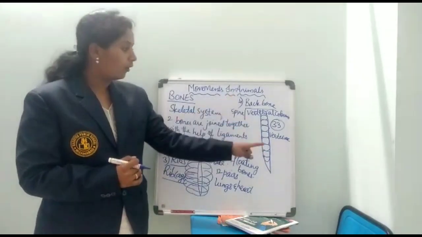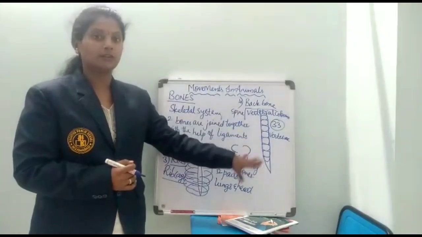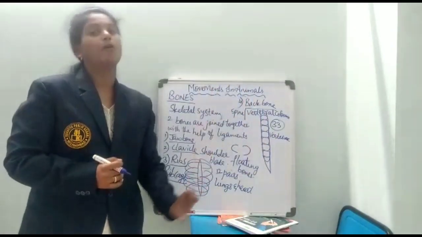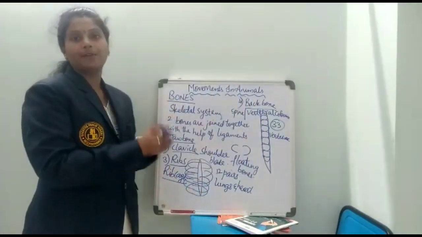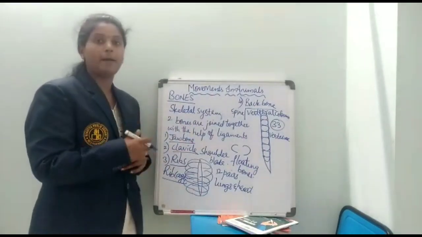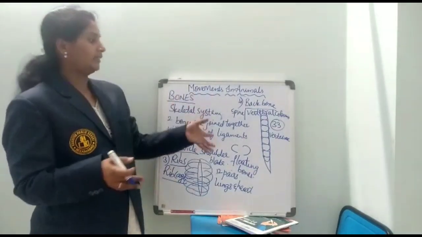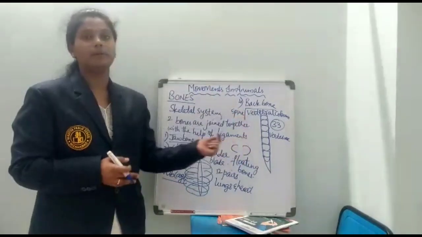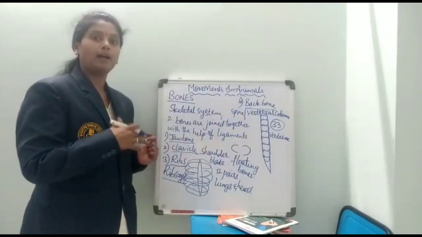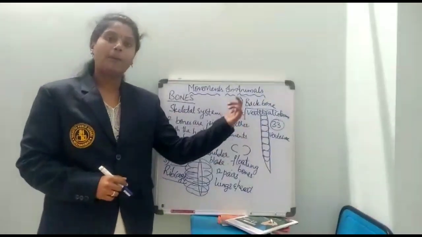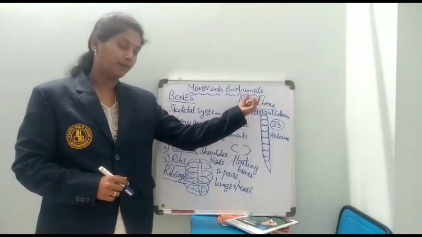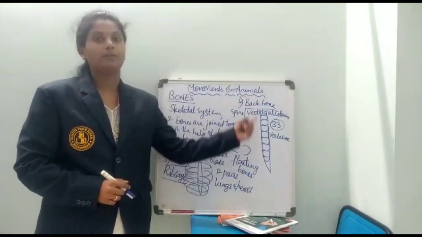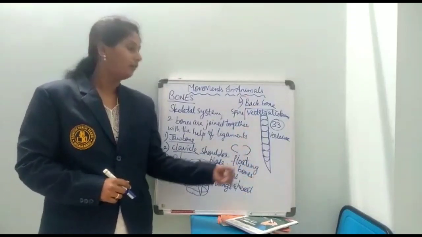So if there were no small bones, no vertebrae, and only a single bone in the backbone, could we bend front and back or sideways? No. As the vertebrae are arranged in this way, we are able to bend front, back or sideways. And the spinal cord is running in the vertebral column.